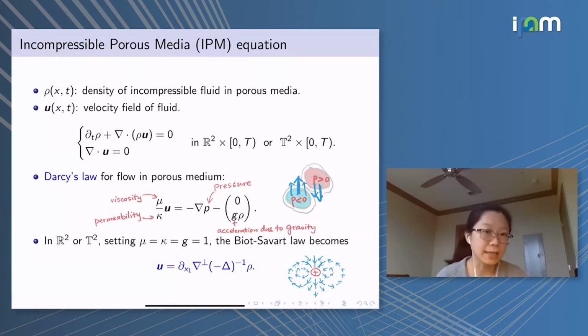So the proportionality constant is determined by the viscosity of the fluid and the permeability of the porous medium, which for simplicity, I'm going to set them both to be equal to 1. And the right-hand side is the force acting on the fluid.